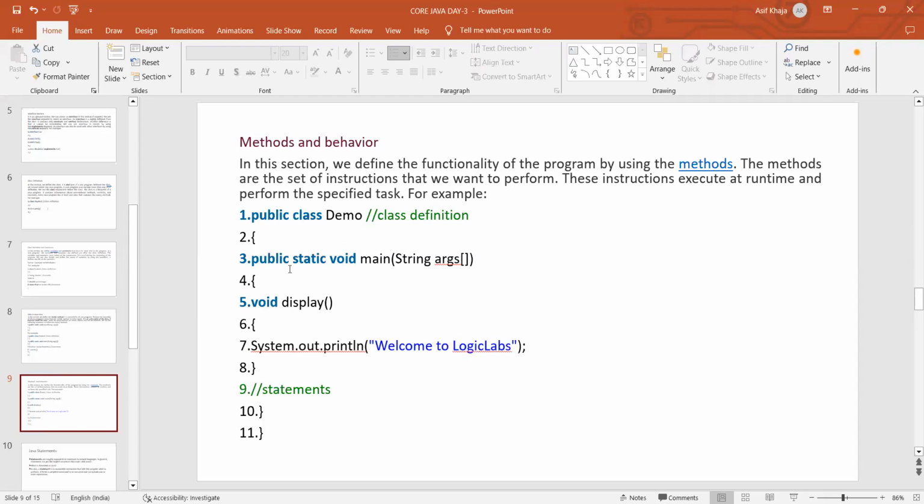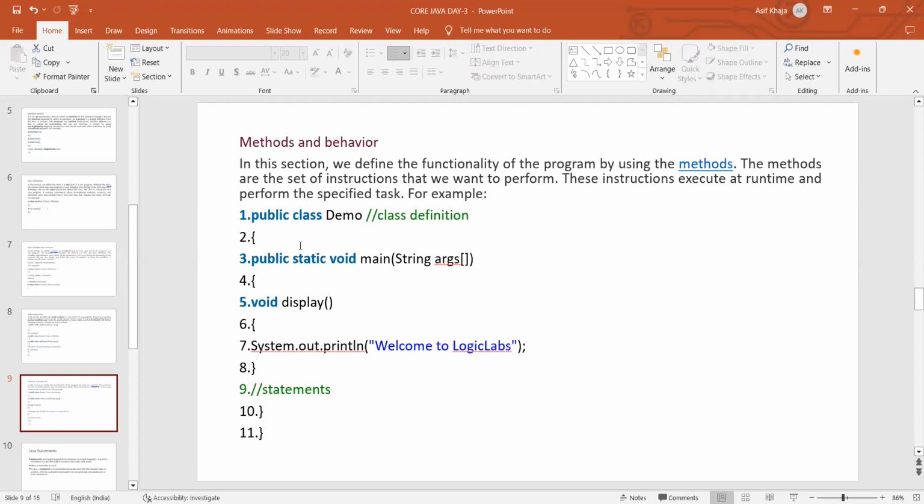Now the next topic will be about the methods and their behavior. In this session, we are going to define the functionality of the program by using the methods. The functionality of the program mainly depends on the methods, because the method will do the actual work or actual functionality. You're clear, right? The work that Java programming is doing will mainly depend on the methods.